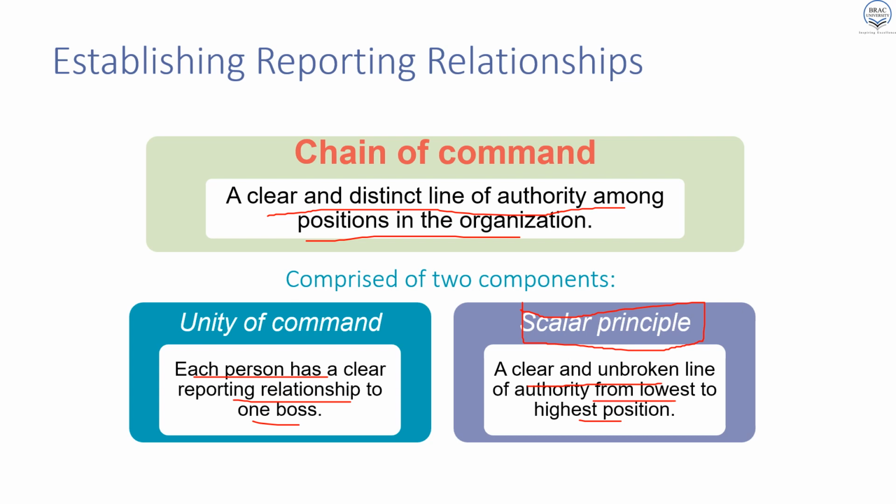And in unity of command, we are talking about the reporting relationships. So that means who is your boss or how many bosses you have. Normally we don't have more than one boss, but sometimes we may have one or two bosses. But here we're talking about mainly the reporting. Of course you may have multiple bosses, but your first reporting point will be only one boss. So that is called the reporting relationship, and that is the unity of command. And based on that, you can structure your organization more perfectly.